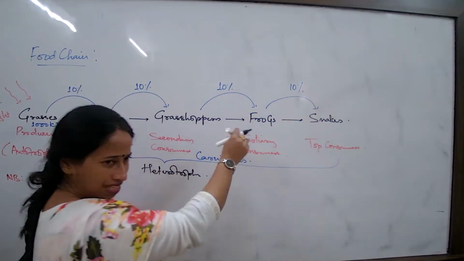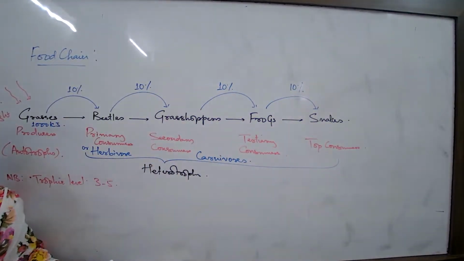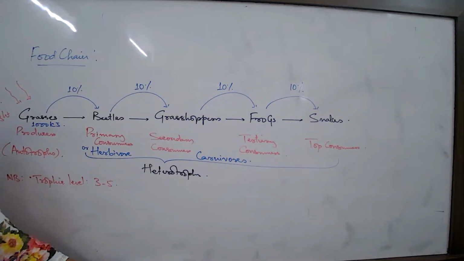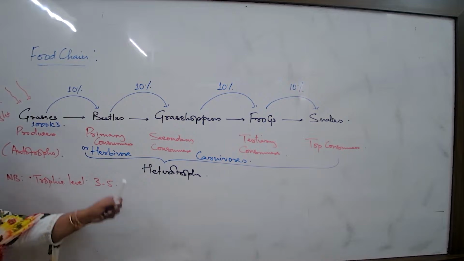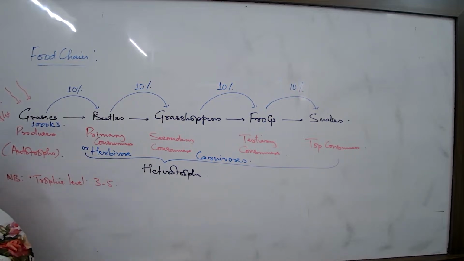That's the reason this entire concept of the food chain and the transfer of chemical energy by way of food is also known as the 10% law of energy flow. So the snakes get the least amount of energy. Yes. That is the reason every organism feeds not on only one type of organism. Every organism will feed on multiple other organisms, that's why. Every organism will always have alternate food, that's why.